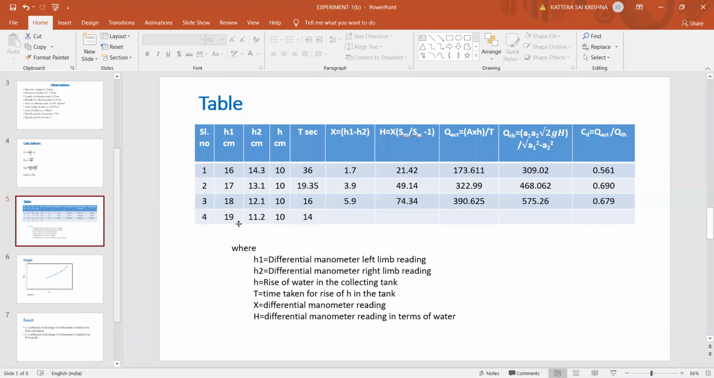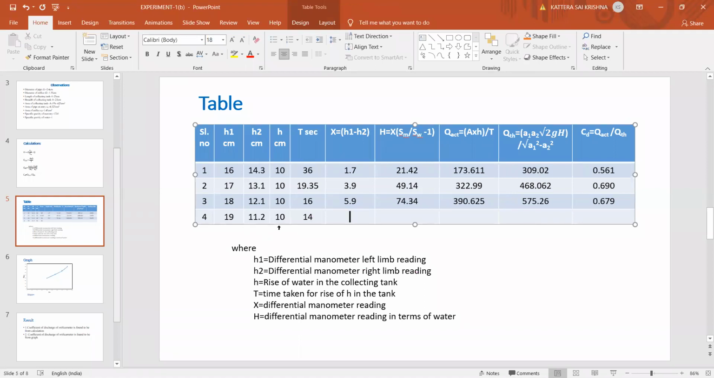So the last reading, H1 value is 19, H2 is 11.2, H is 10 centimeters rise already, you know, then time taken is 14 seconds. So X value is 19 minus 11.2, that is 7.8. Right, calculate the other values. I'll ask the students.